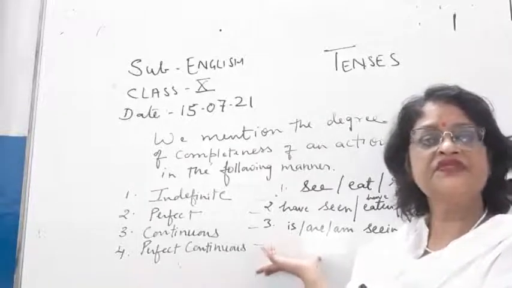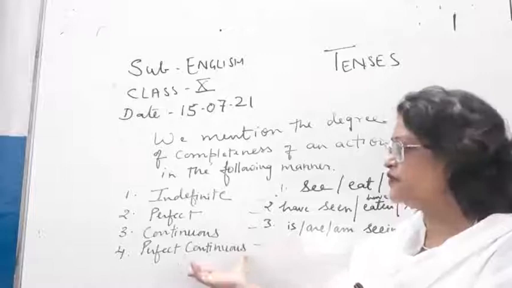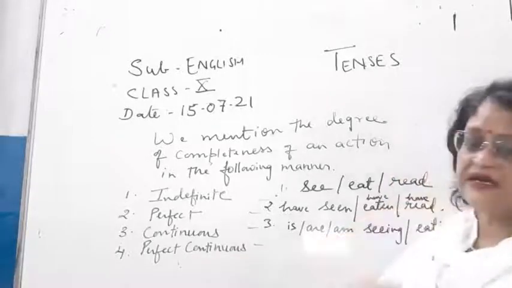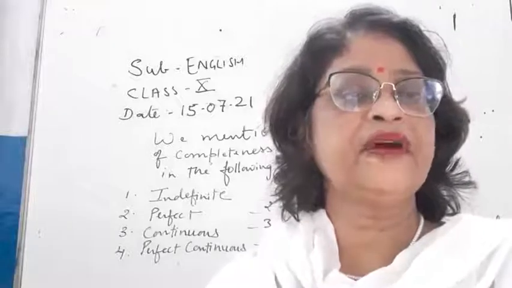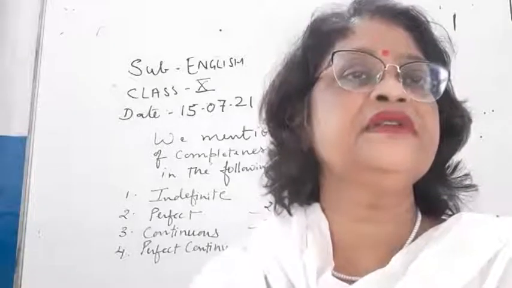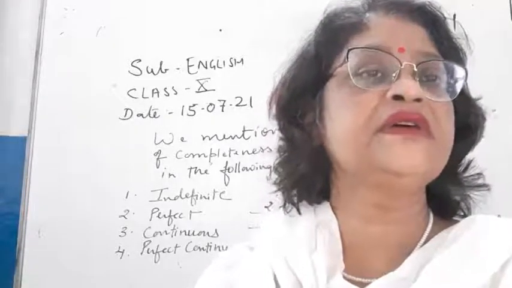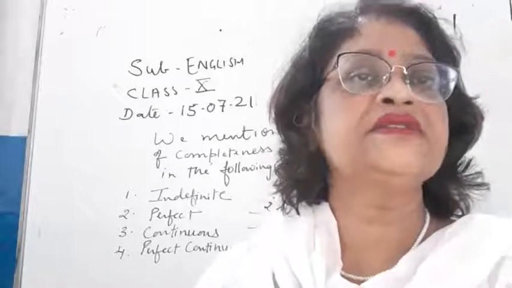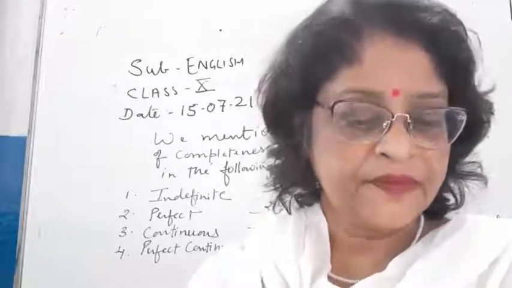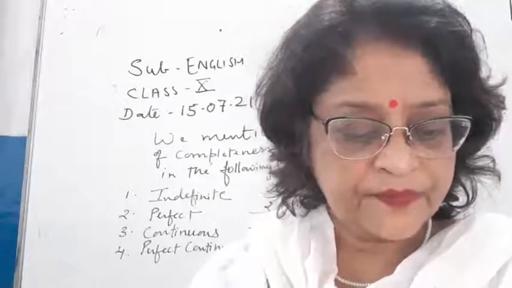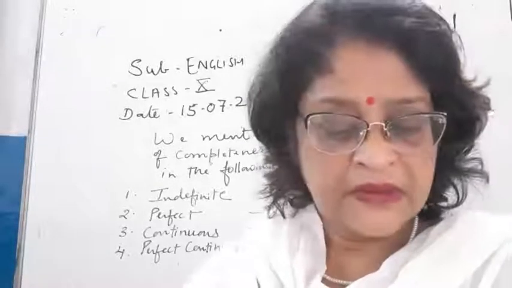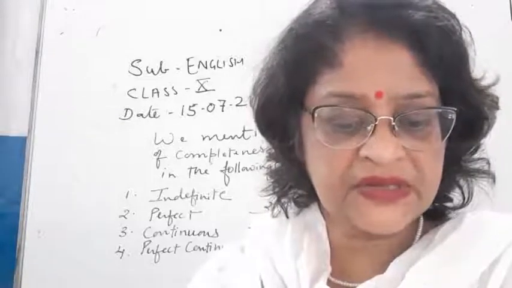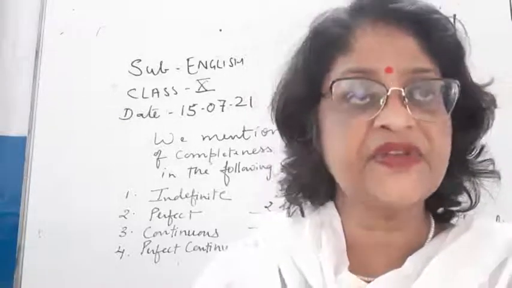Since or for is used in perfect continuous tense. It means that an action has been done in the past and it is still continuing. So children, this was the degree of completeness of an action.